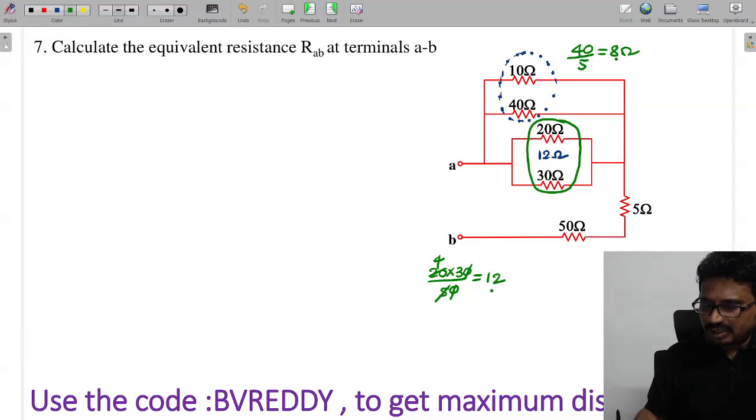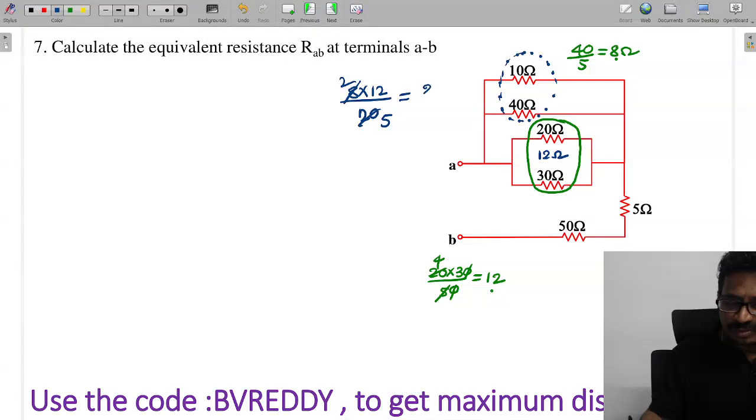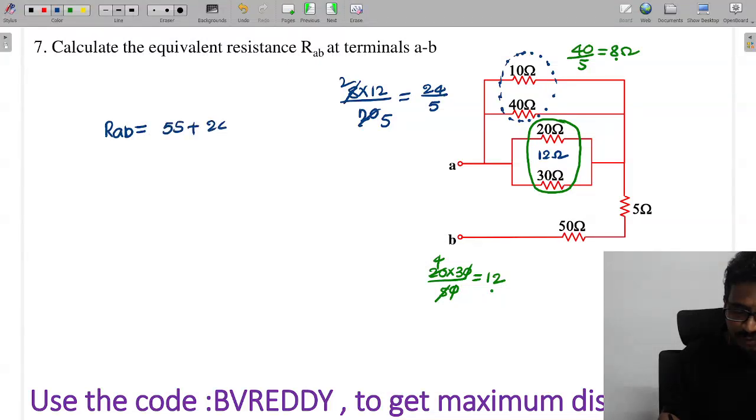Now this 8 and 12 are also parallel, so how will it come? 8 into 12 by 8 plus 12, which is 20. So 4 twos, 4 fives, so this value is 24 by 5. And finally this RAB will come as 55 plus 24 by 5. Simplify, and I will get this value as 59.8 ohms.